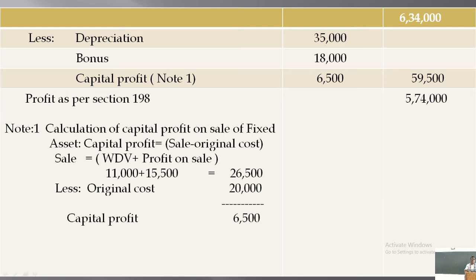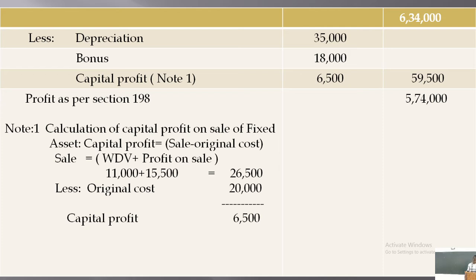Therefore, sale is equal to return on value plus profit. Sale price is equal to return on value plus profit on sale. Return on value of the asset is 11,000. Profit on sale is 15,500. Therefore, sale price of the asset is 26,500.